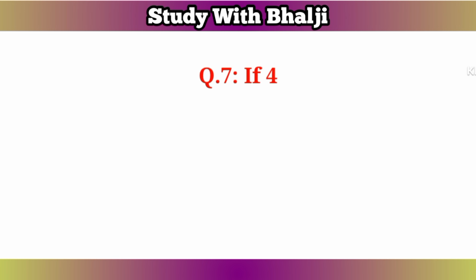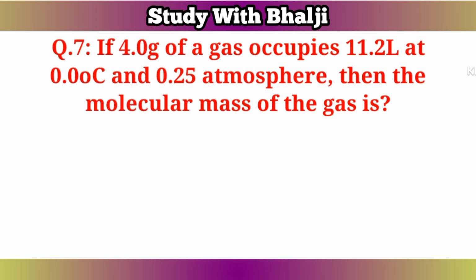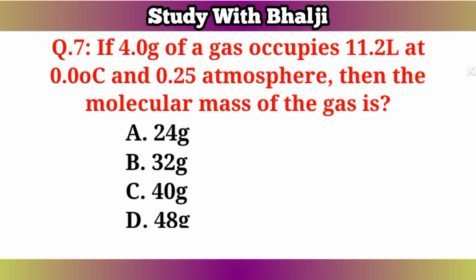Linear. Question number 7. If 4.0 grams of a gas occupies 11.2 L at 0.0 degrees Celsius and 0.25 atmosphere, then the molecular mass of the gas is A. 24 grams. B. 32 grams. C. 40 grams. D. 48 grams.